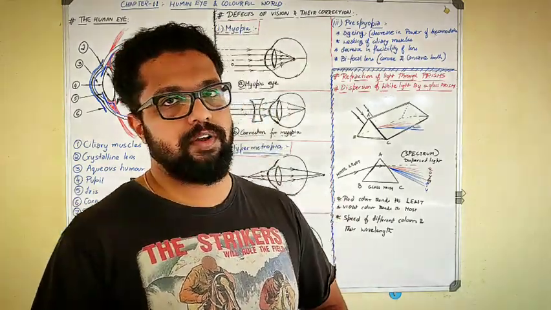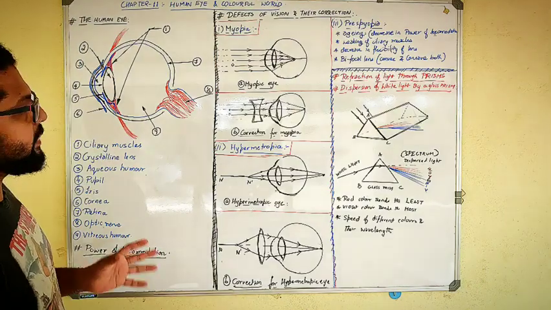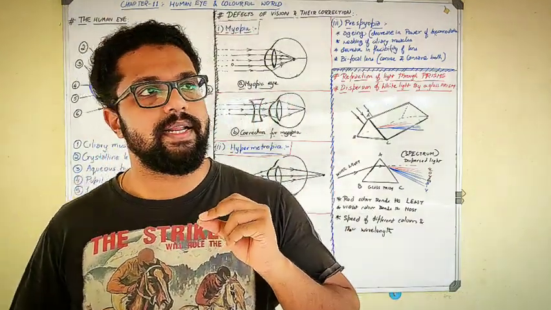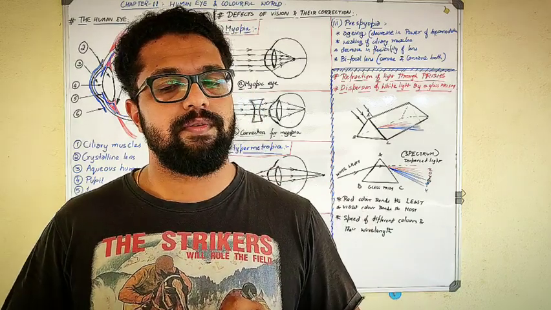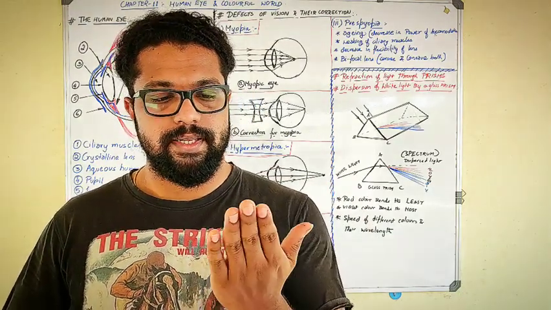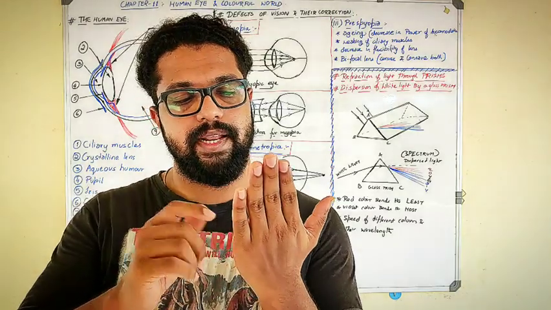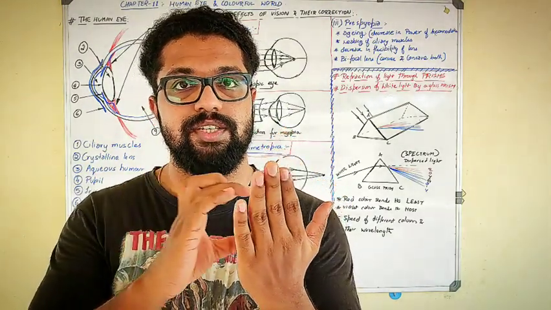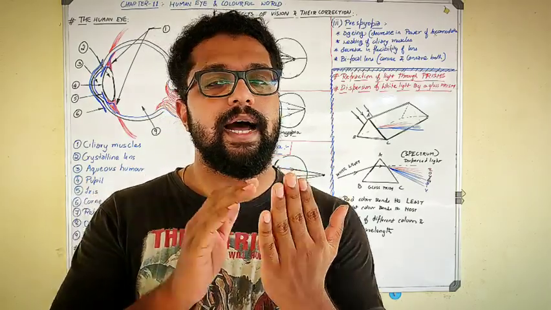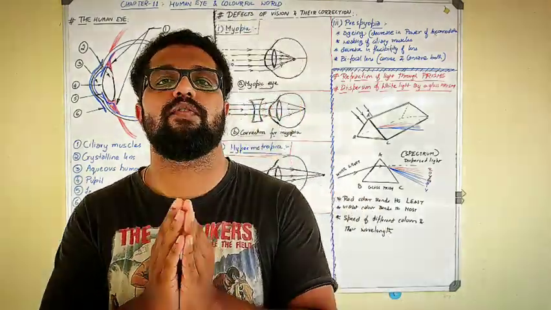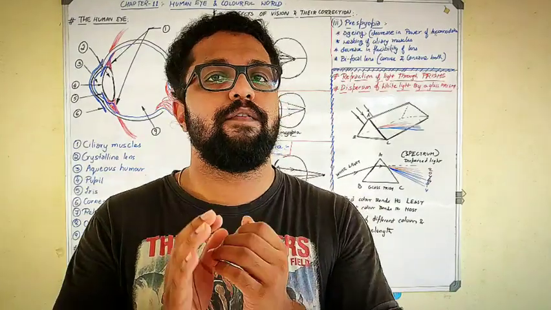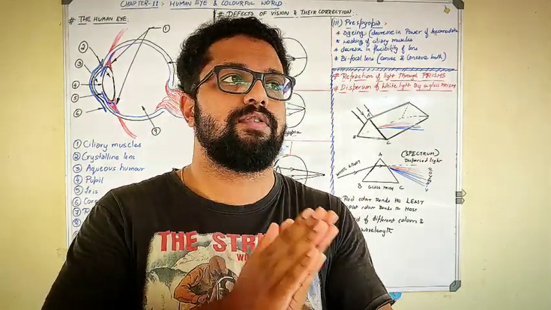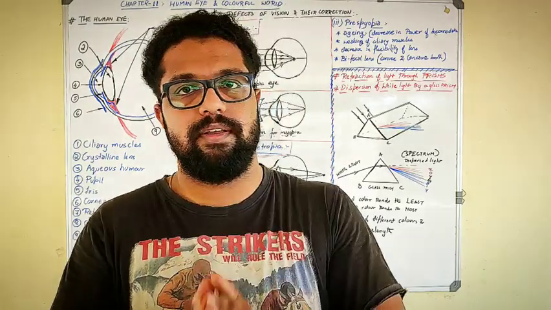Now what is power of accommodation? You see, if I need to see a farther object, my eyes can automatically see the farther object, and when I want to see a closer object, the closer object is clear, whereas the other object is not much clear. That means there is a change in the focus, correct or not? The eye lens automatically focuses on the farther and nearer objects. The focal length of the eye lens is continuously changing based on whether you want to see the farther object or the nearer object.